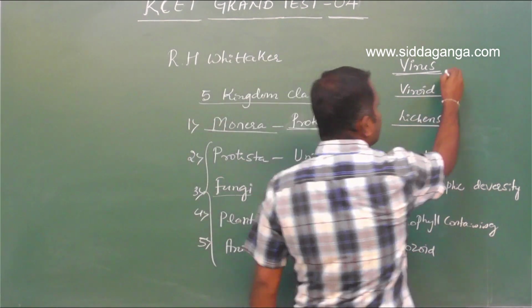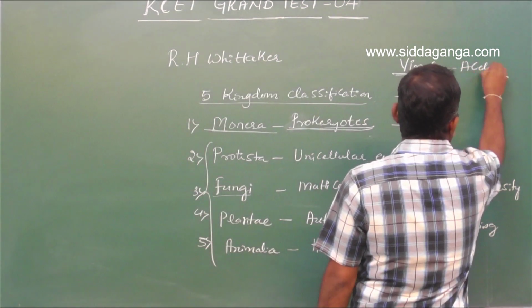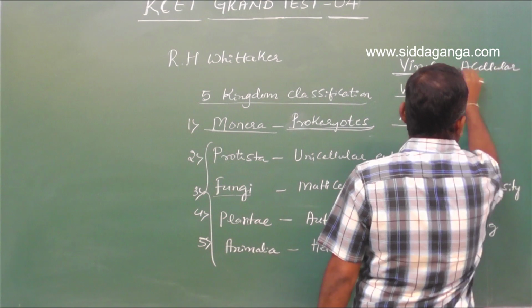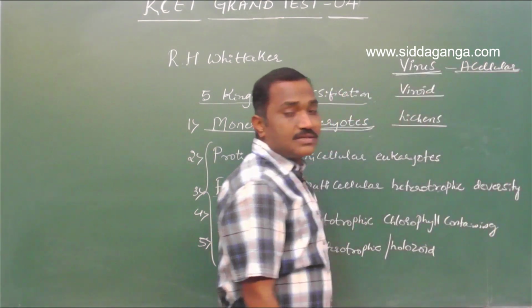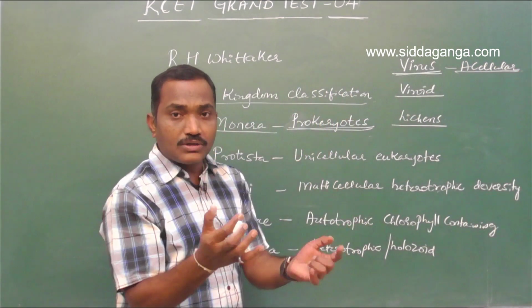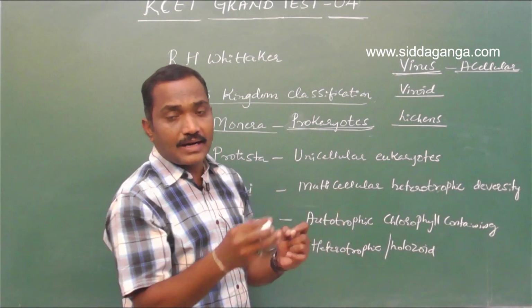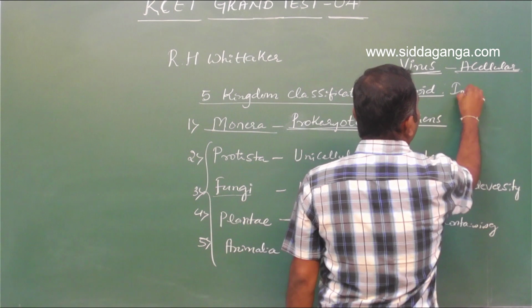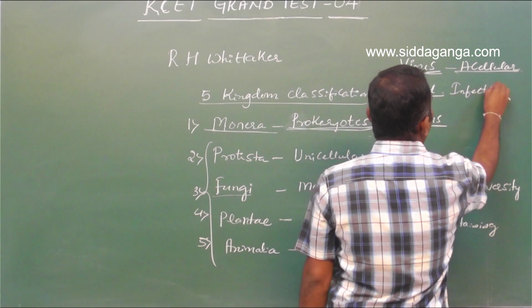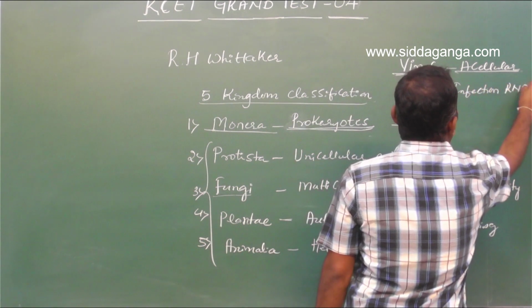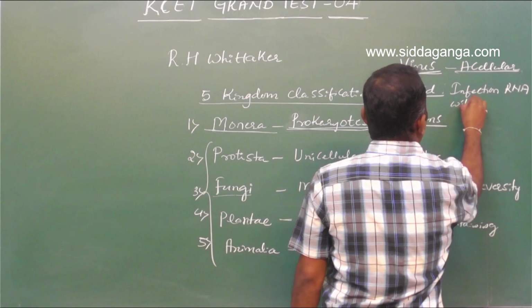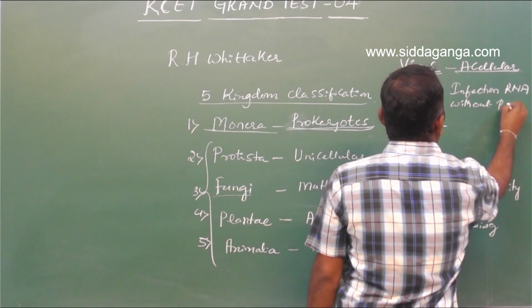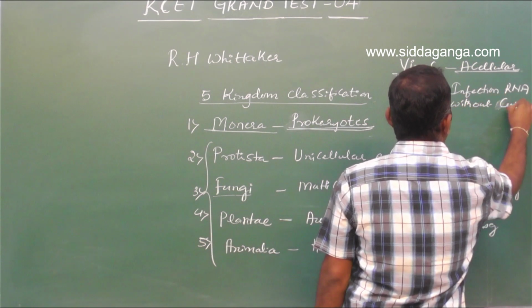And they don't have cellular structure. They are acellular. So what do they consist of? They are made up of a protein coat and DNA or RNA as genetic material. Then what are viroids? Viroids are infectious RNA without a protein coat, without a coat or capsid.